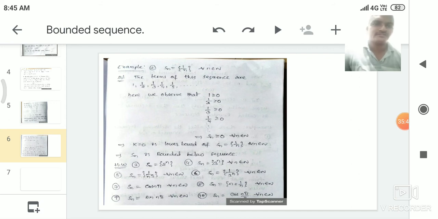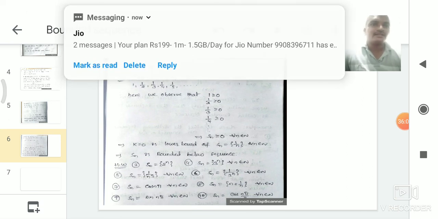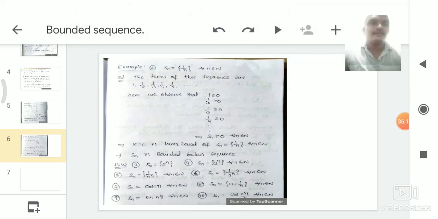What is the third term of the sequence? 3 plus 1 by 3, that is 9 plus 1, 10 by 3. So the first term is 2, the second term is 5 by 2, after that 10 by 3 and so on. 5 by 2 is 2.5, 10 by 3 is 3.3. Clearly this is an increasing sequence: 2, 2.5, 3.3 and so on.